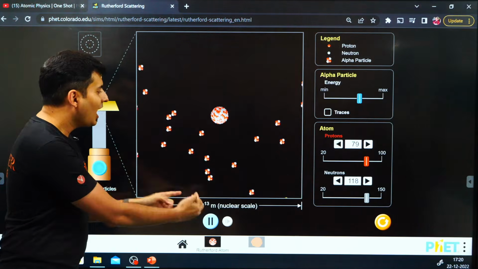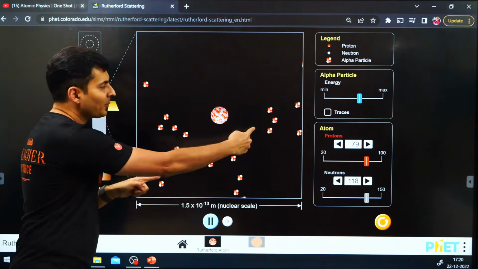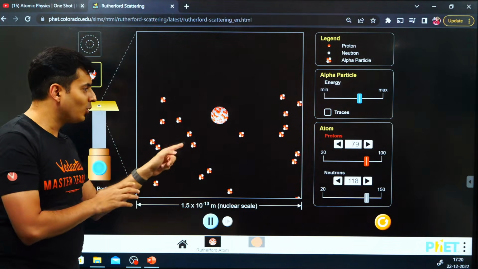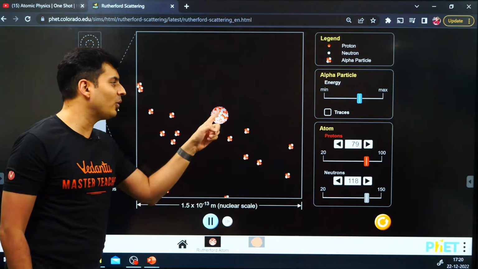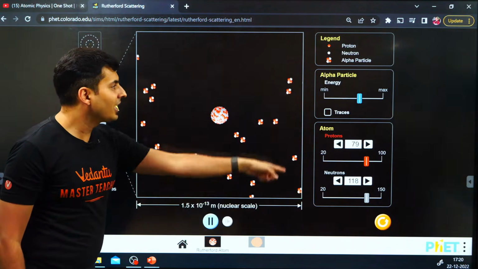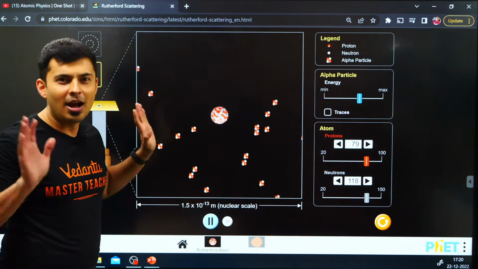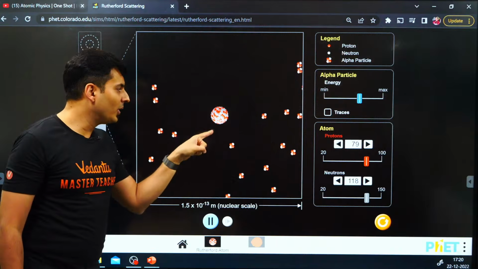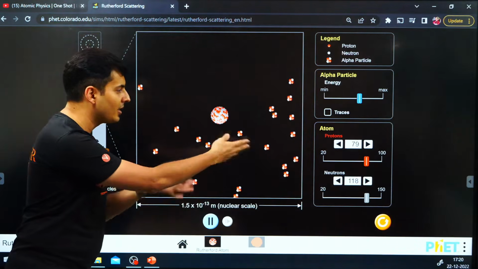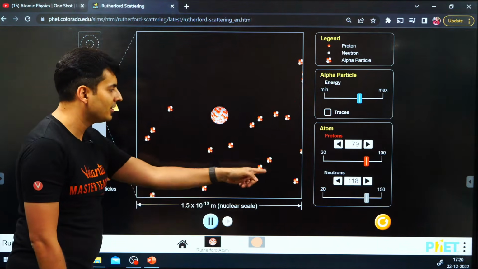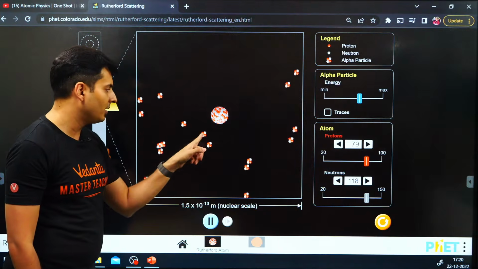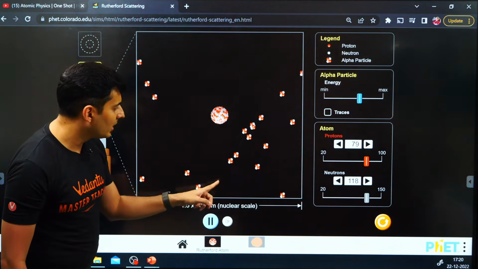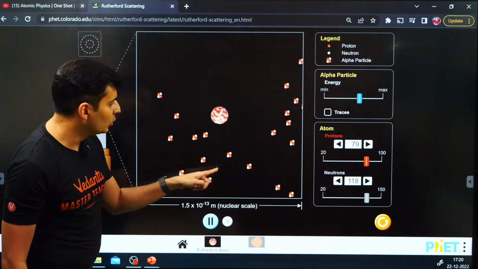See the way alpha particles are getting deflected. Do you see the way alpha particles are like, oh my god, what is this? This is like the principal of your school. These are the kids. The kids who are going from the side, they are going comfortably, chilling. But these people who are going near the principal, oh my god, principal is coming, run, run, run. See this? This kid ran away, this kid ran away. That kid which will go directly towards that nucleus, sometimes it will take a U-turn.